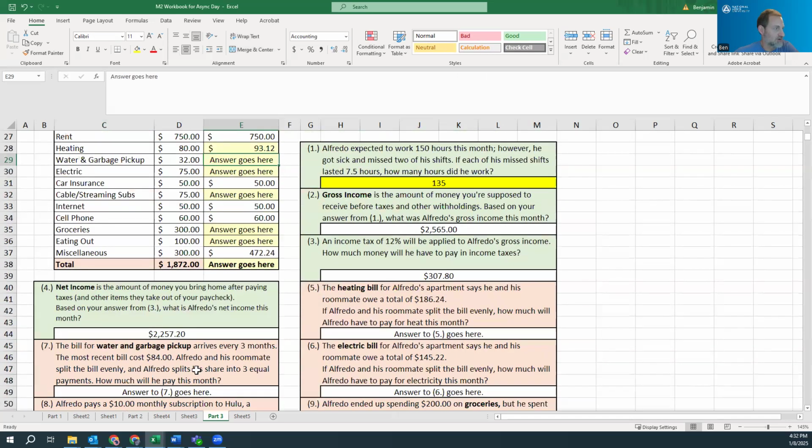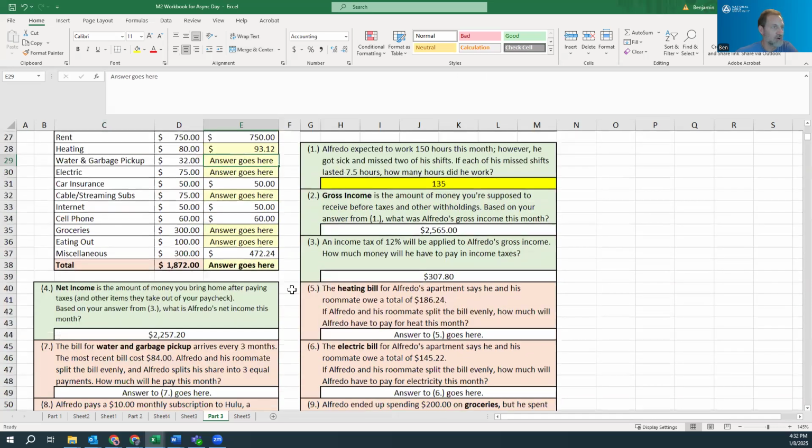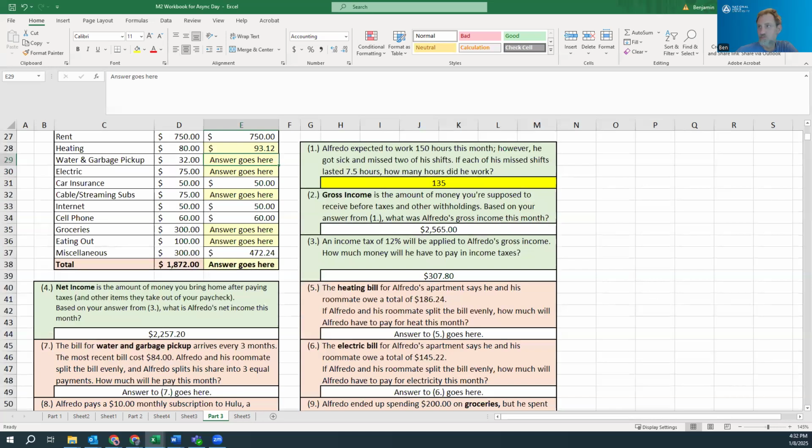Water and garbage every 3 months, $84. They split it evenly, 3 equal payments. How much will he pay this month? All right. So a little more thinking here. I'm going to go ahead and pause and kind of do some of these problems because I want you to do the thinking yourself.